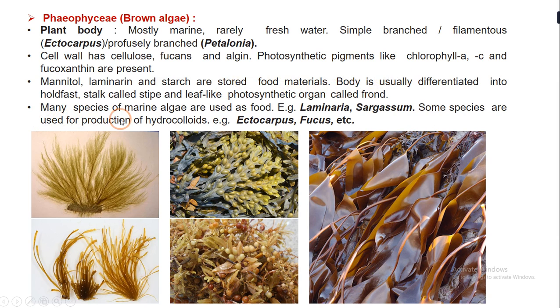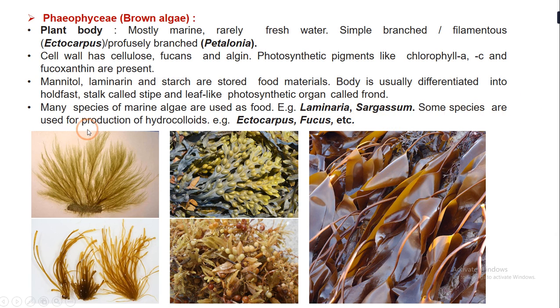Many species of the marine algae are again used as food. The first one is Laminaria, and this is Sargassum. These are the two which are used as food, which are highly rich in certain nutrients, and they are mostly eaten by Japanese people. In Japan it is very famous. They make soups from Sargassum or Laminaria, or use them in salads and so on as a source of food.